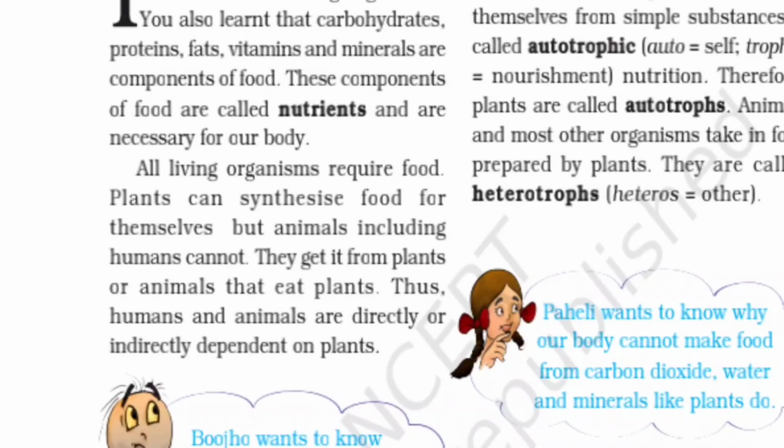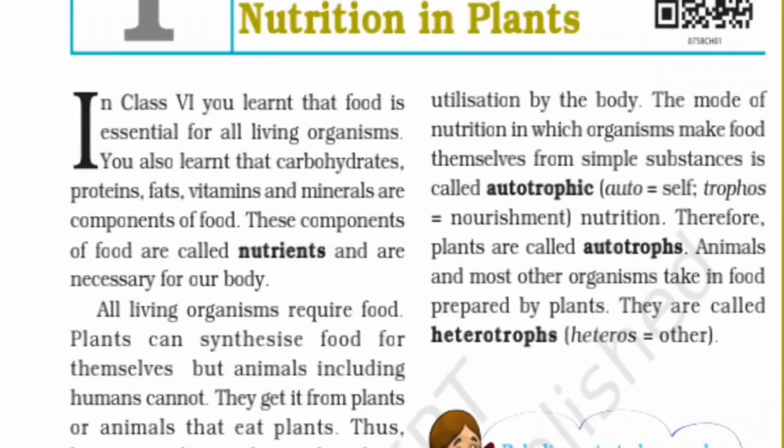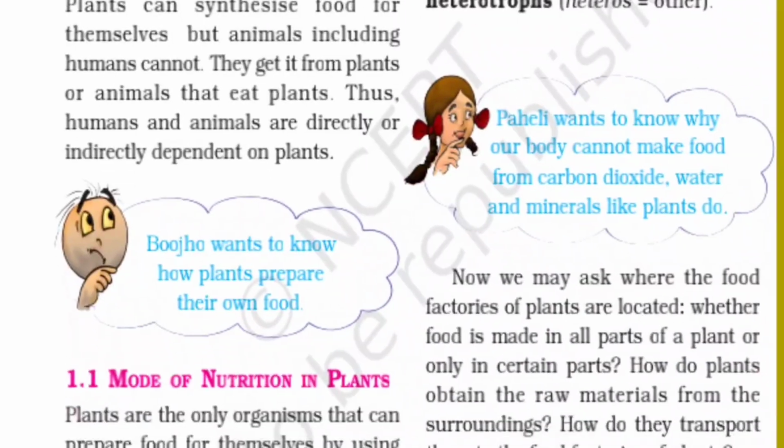The mode of nutrition in which organisms make food themselves from simple substances is called autotrophic. Auto means self, trophos means nutrition. Therefore, plants are called autotrophs. Animals and most other organisms take in food prepared by plants. They are called heterotrophs. Heteros means other.